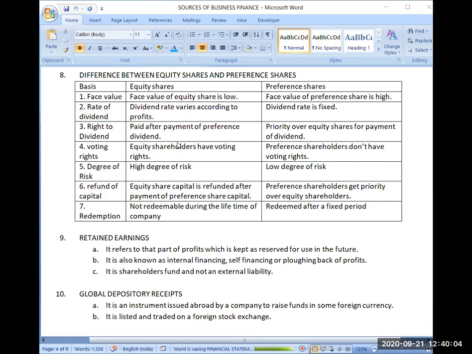Then preference share risk is a little bit less. However, it is also risky, but as compared to equity shares, there is a low degree of risk. It means if the company is earning any profit, first they will get the dividend. After that, if any amount is left, the equity shareholders will get the dividend. So as compared to preference shares, equity shares are highly risky.